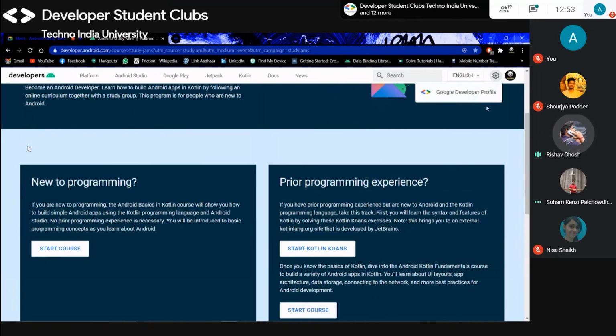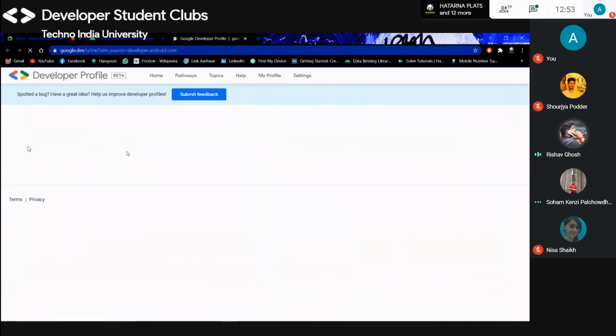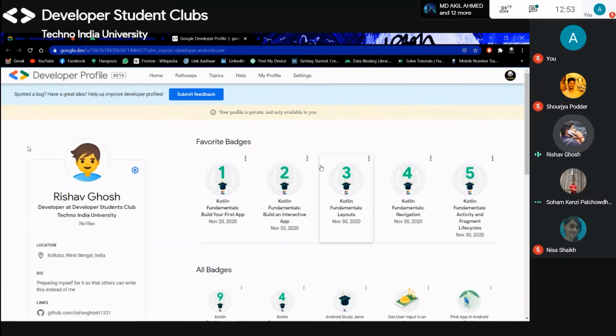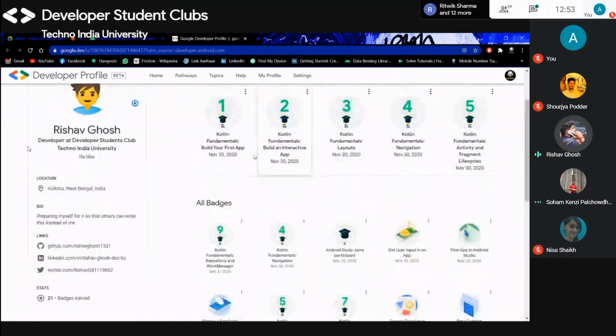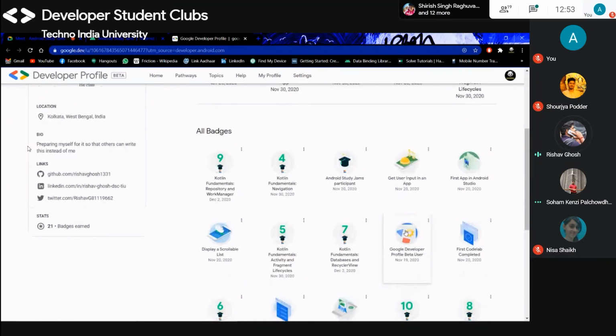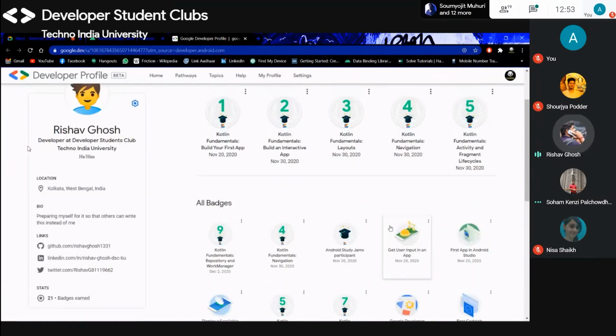You just have to make this developer profile, and you can see there are badges. If you complete both tracks, it's good for you, your knowledge will grow. But if you just want a certificate, go for the prior experience track, complete all the quizzes and make the progress bar 100%. You will have badges like 1, 2, 3, 4, 5, 10, and some more, 12 to 14 badges from the prior experience track. Then take the screenshot and send it to me with your profile name and details.